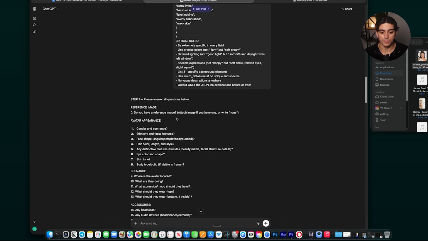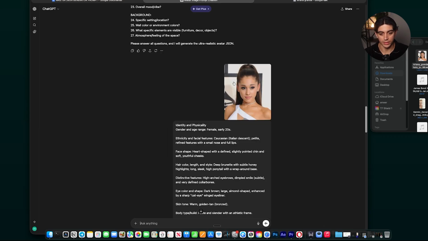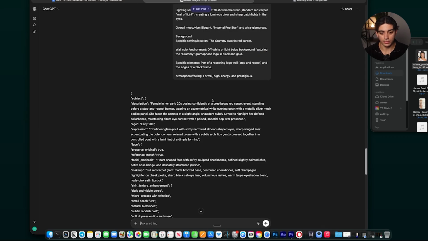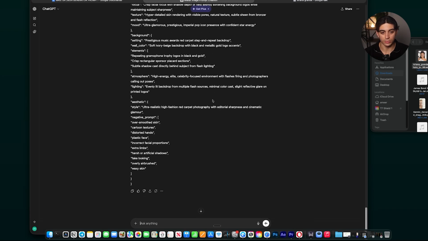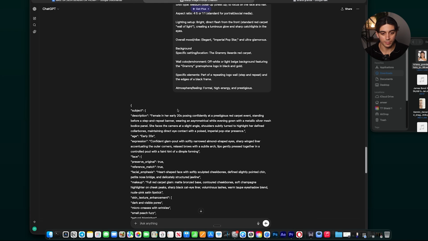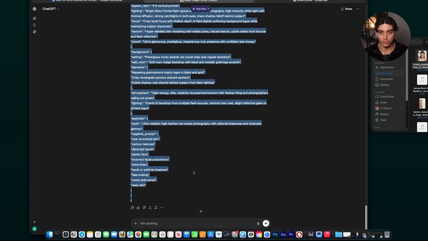Make sure you fill out every single relevant detail so that your avatar actually becomes exactly how you want it to be. After uploading a reference image and filling out every single detail, I will now get the finalized JSON prompt, which I can basically just copy and paste into an image generation model. So I'm going to copy the entire thing. As you can see, it's pretty long. I'm going to copy this and I'm going to head to OpenArt.